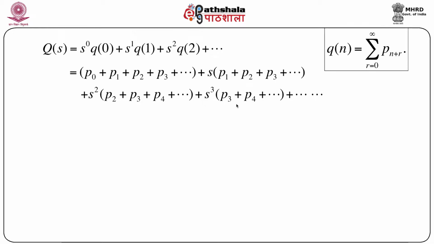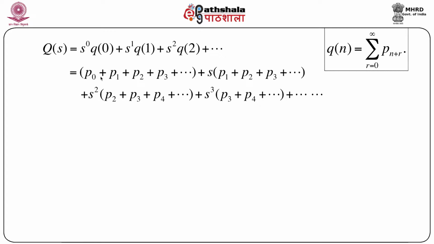Similarly, s cube into p3 plus p4 and so on. Now this is nothing but the generating function of qs. So basically we are done. But all we have to do is to write this entire expression in a relatively more compact form. It is very clear that in many terms, a few terms are common.